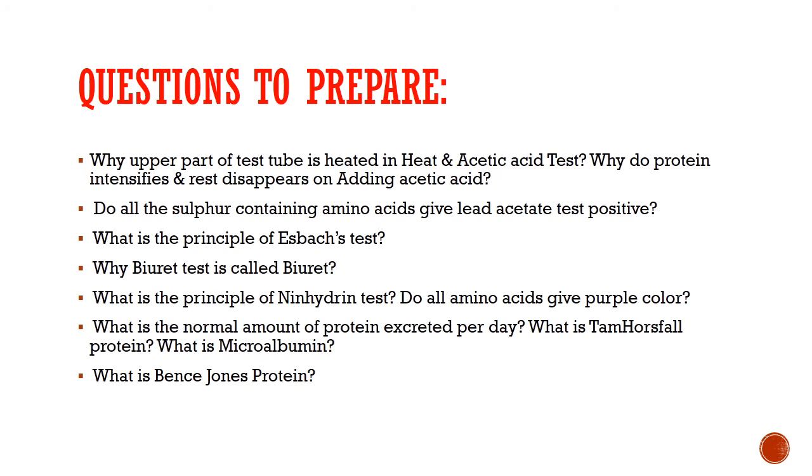Why is the biuret test called biuret? Because this test was first given by heating two molecules of urea in alkaline media at 180 degrees centigrade. It forms a biuret complex, and that gave the test first positive. So after that name, this test is known as the biuret test. What is the principle of the ninhydrin test? All alpha amino acids react with ninhydrin to form a complex which gives the violet color for the alpha amino acid, and this is known as Ruhemann's purple.